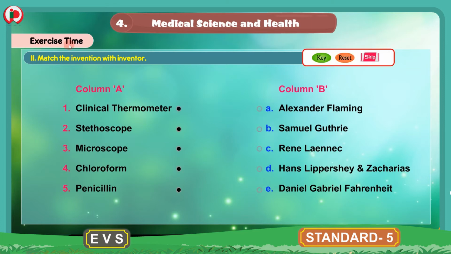The next bit under exercise time is match the invention with inventor. This is the match the following. We have 2 columns, column A and column B. In column A we have inventions and in column B we have the inventor, means the person's name who invented these. These are medical instruments used in medical field. So these were invented by these people. We have to match the correct invention with their correct inventor.